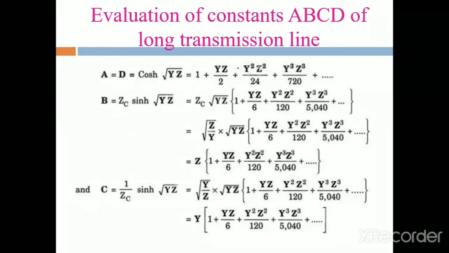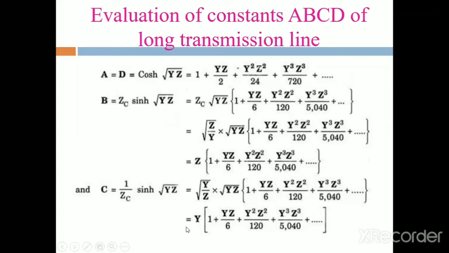The evaluation of the A, B, C, D constants by the complex angle method is as follows. A is equal to 1 plus yz by 2 plus y square z square by 24 plus y cube z cube by 720 plus and so on. And then B is equal to z into 1 plus yz by 6 plus y square z square by 120 plus y cube z cube by 5040 plus and so on.